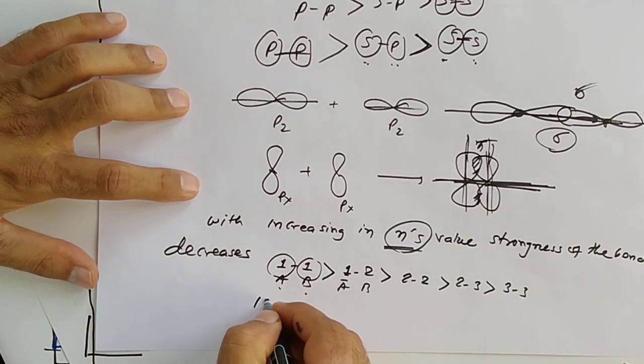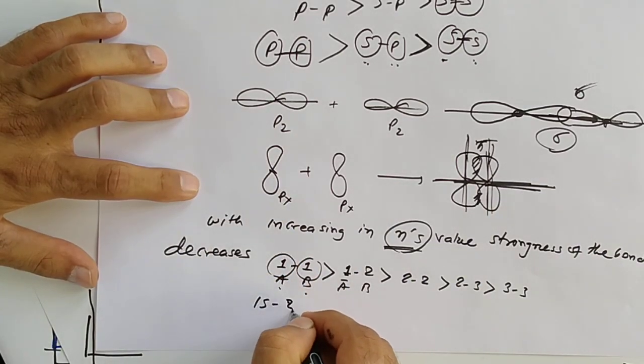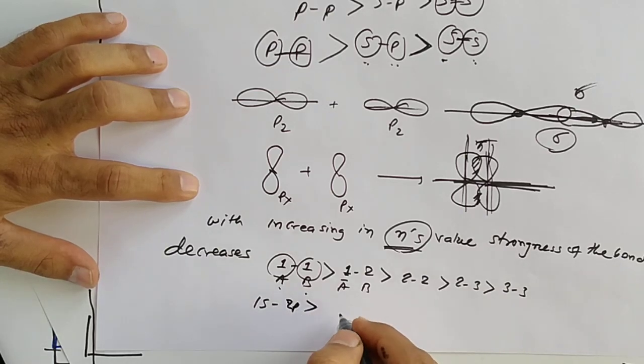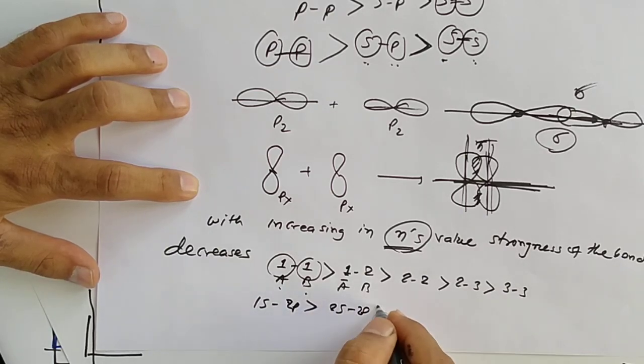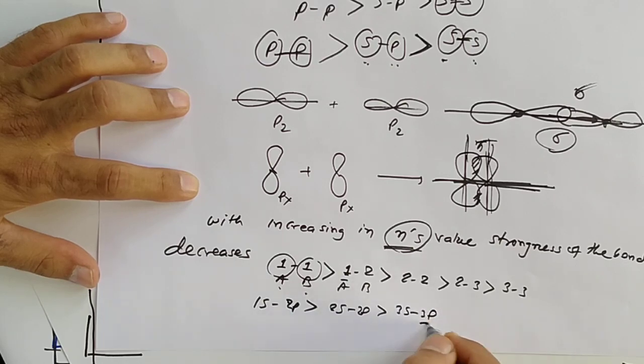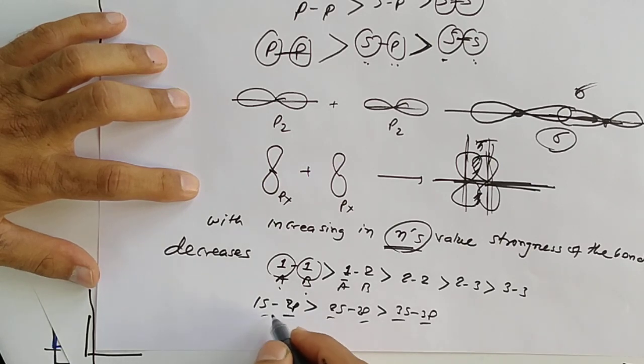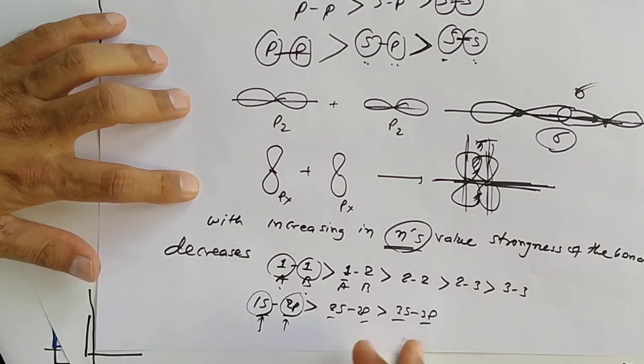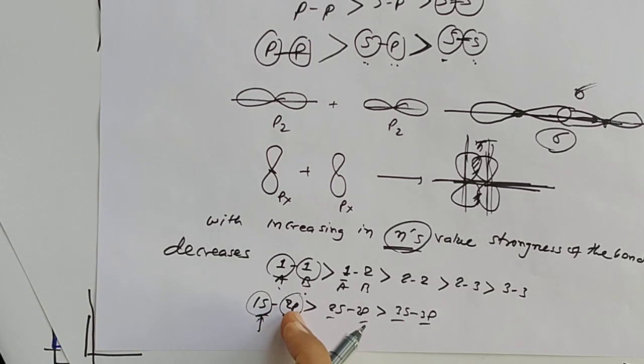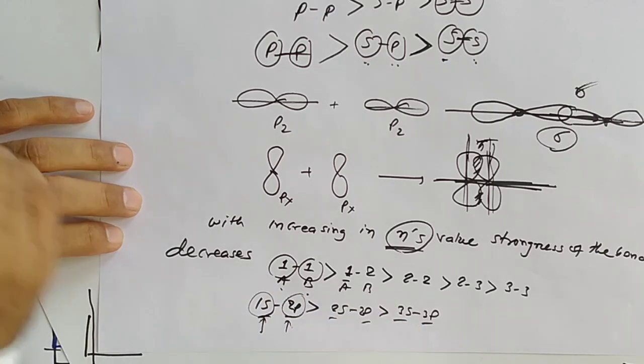So here 1s and 2p bond should be strong, then 2s 2p and 3s 3p. Here both are 3, here both are 2, here 1s of the first orbit and 2p of the second. So 1 and 2, then 2 and 2, then 3 and 3.